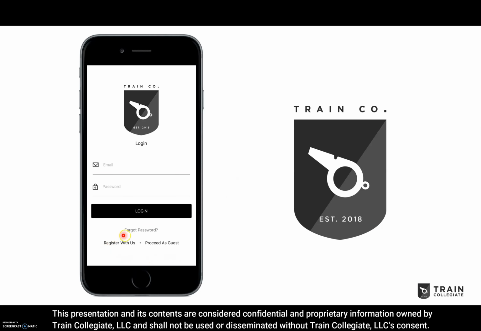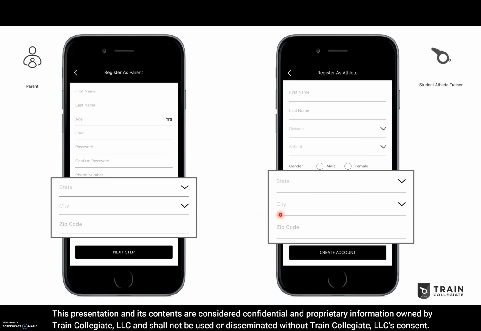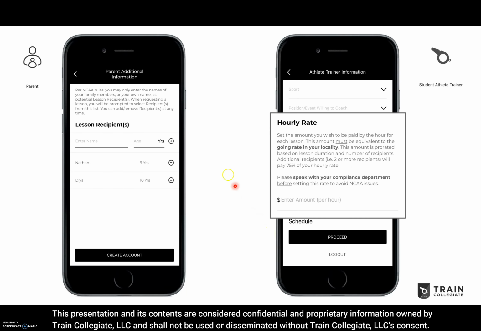Once they're on the app, student athletes can go ahead and sign up. They will hit this whistle to start their sign up process. And then for parents and for student athletes, we start with general information to get their profile established. Here's where the actual matching process starts. Parents find student athletes based on sport and location.